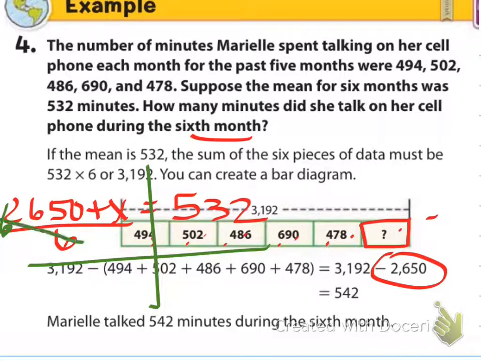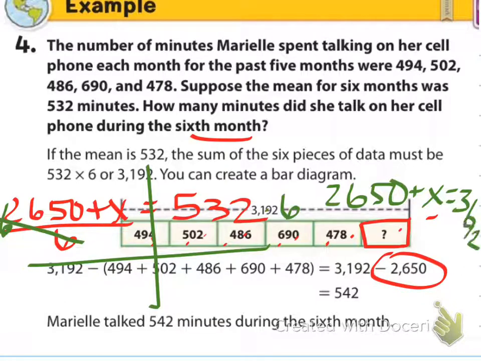Multiply by 6, and that 6 is gone. Multiply this side by 6, and so they get 2,650 plus x equals 3,192. And then they subtracted, and I know this looks like they did it so much easier than what I'm showing you, but I'm trying just to make sure that you see where this all comes from, because they've drawn the model, but maybe you're going to go through and actually do the equation.